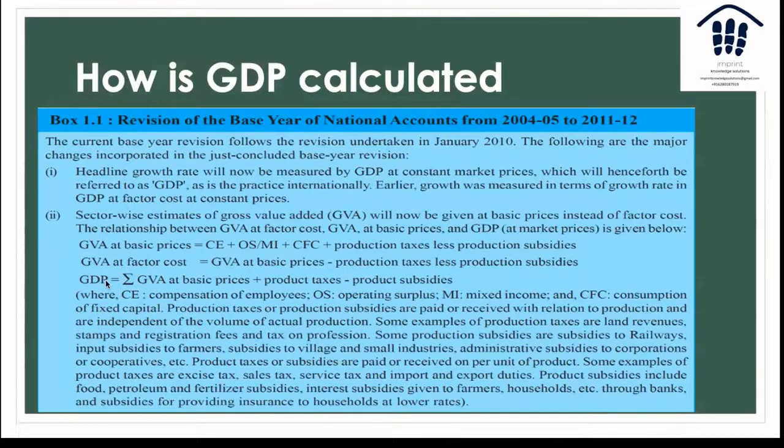This is the final figure that you derive after having done this two-step process, that is, GVA at factor cost first converted into GVA at basic prices. How do you do it? By adding net production taxes, and then GVA at basic prices being converted into GDP at market prices by adding net product taxes. This is a broad skeleton of how GDP is estimated in India.